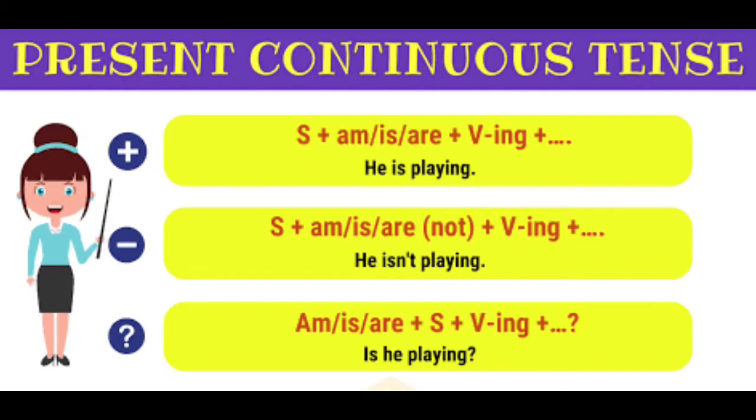So we are using not along with the be form of verbs. The next sentence is the interrogative sentence. The sentence pattern is be form of verb plus subject plus verb plus ing. So look at the example given here. Is he playing? With the question mark. Question mark is very important for an interrogative sentence, children. So be form of verb plus subject plus verb plus ing. This is the pattern for an interrogative sentence in present continuous tense.